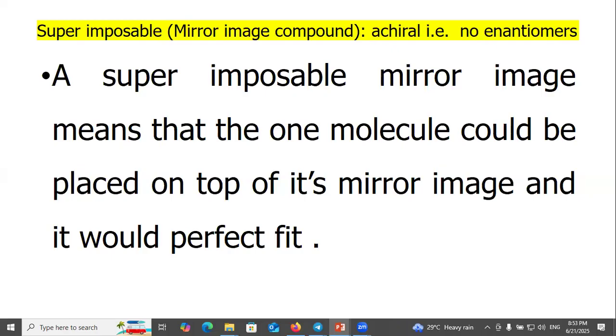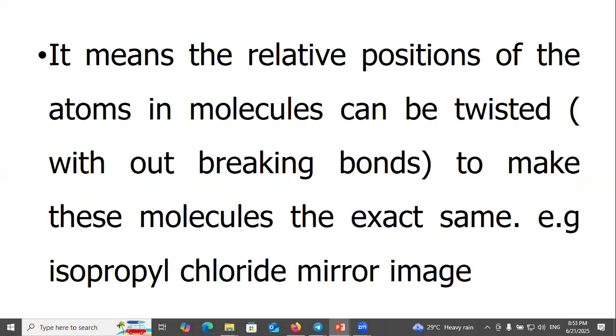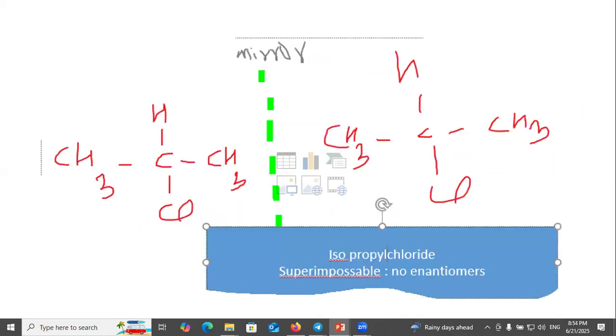A superimposable mirror image means that one molecule would be placed on top of its mirror image and would fit perfectly. It means the relative positions of the atoms in the molecule can be twisted without breaking bonds to make the molecules exactly the same. For example, isopropyl chloride and its mirror image. This is superimposable, so no enantiomers.